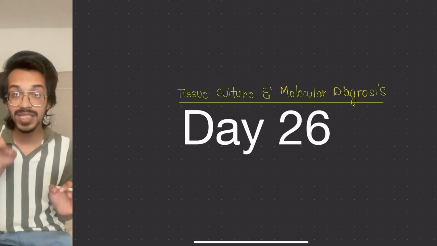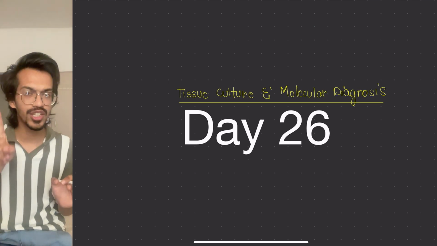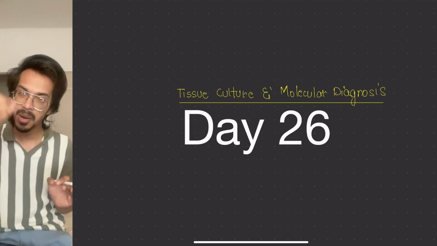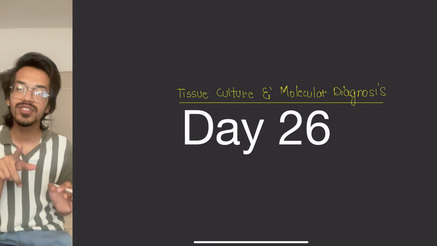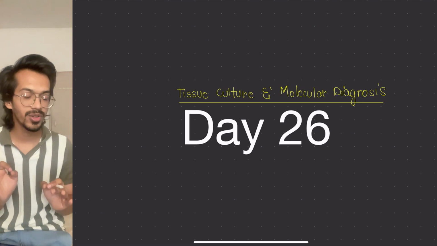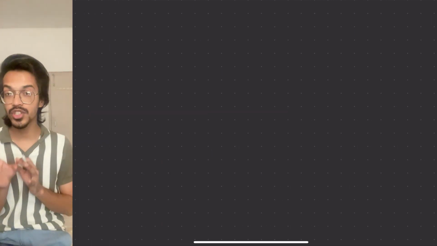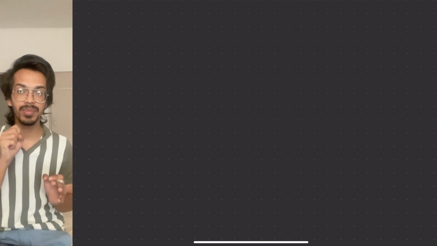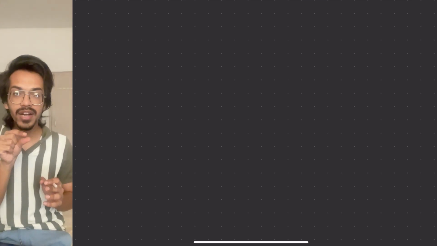So two topics which I want to put more emphasis on in this chapter are tissue culture and molecular diagnosis. Molecular diagnosis, there is a 100% chance that questions will come, whereas tissue culture could be the second most important topic. So let's just start with tissue culture. Now, what is tissue culture? Basically, we take certain cells of the plant and we try to grow them.